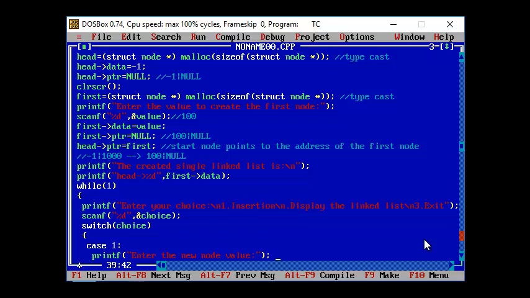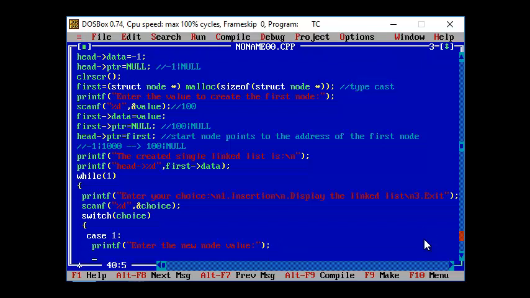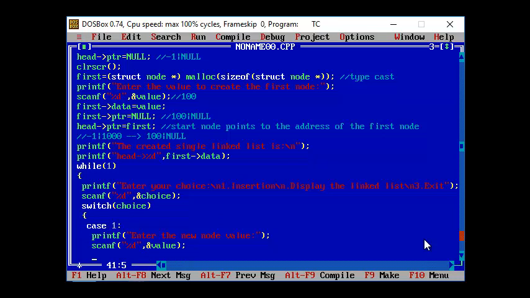So I'm asking the user to enter the new node, the new node value is getting entered, and now I have to ask the user to enter the value. I'm just trying to create a function insertion by passing the value and then the head node.